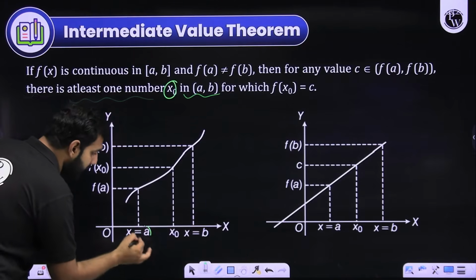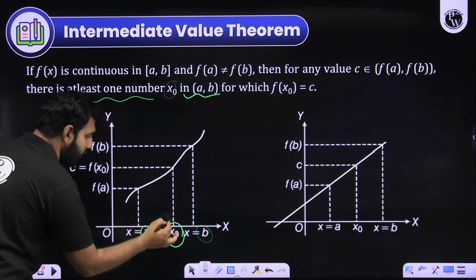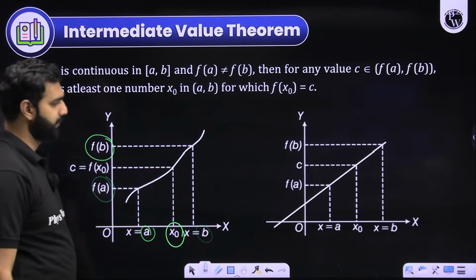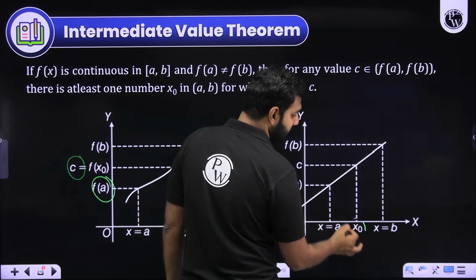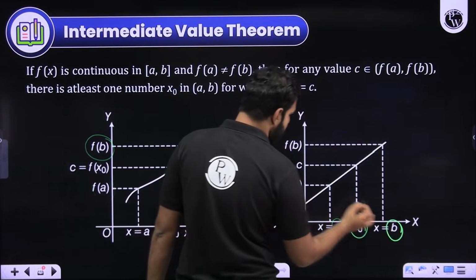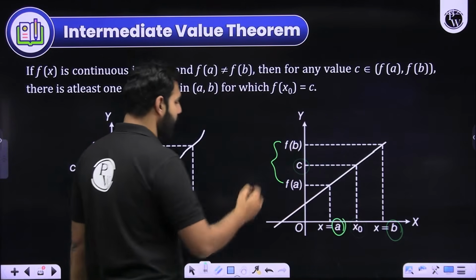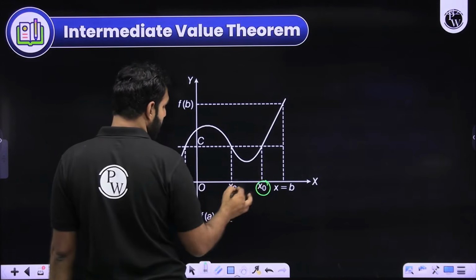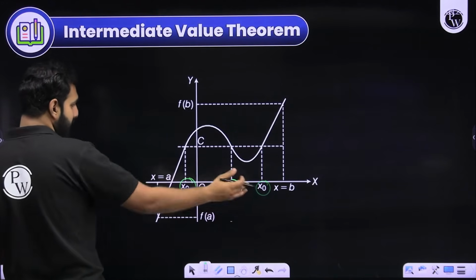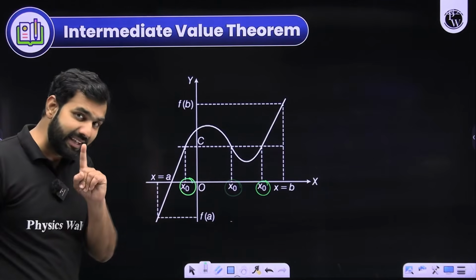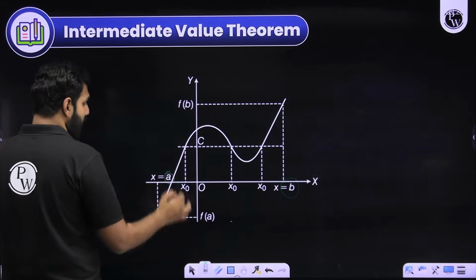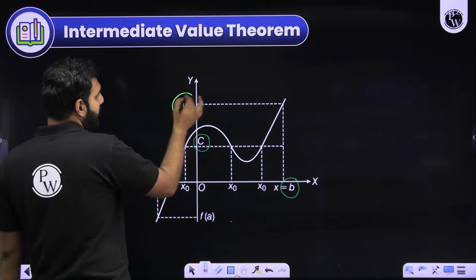So there will be a number x naught between a and b, for which a C will definitely exist between f of a and f of b. There will be at least one x naught. There are many, of course, in this case, but there will be at least one x naught between a and b, for which there will be a C between f of a and f of b.